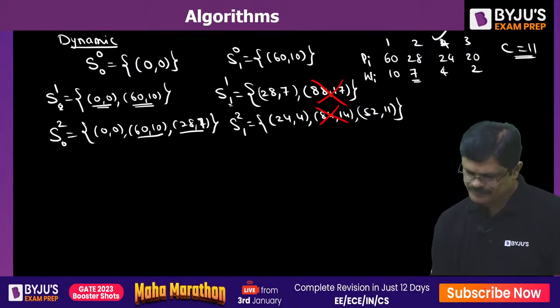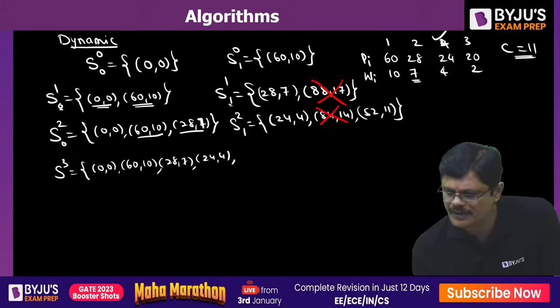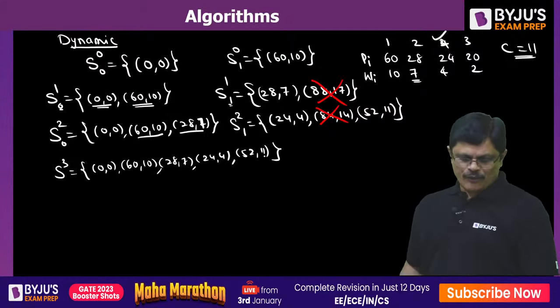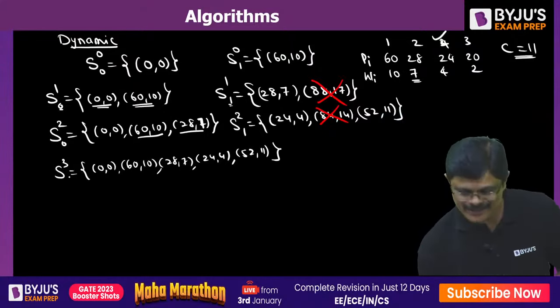Now, after the third item, the situation would be something like this. It may be 0, 0, or 60, 10, or 28, 7, or 24, 4, or 52, 11. This is the situation when the fourth item is not selected. What if the fourth item is selected?